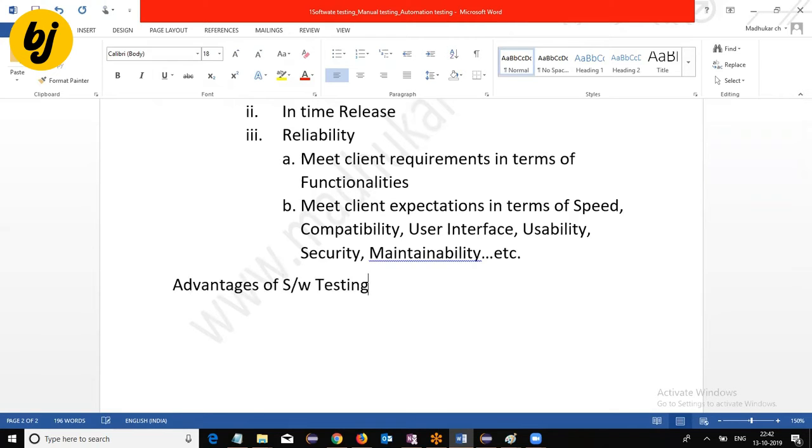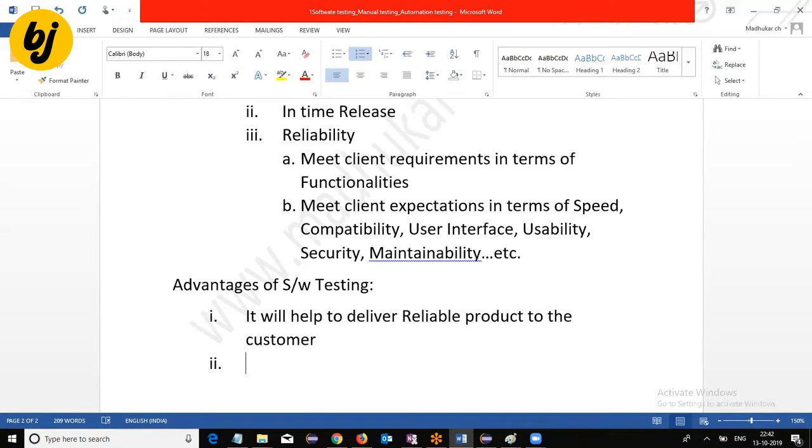The advantages of software testing: it will help to deliver a reliable product to the customer. We have to deliver a reliable product to the customer. Yes, quality software we can deliver to the customer.